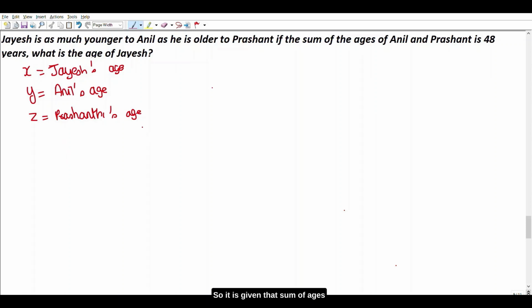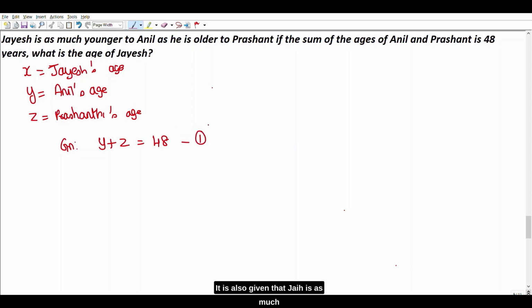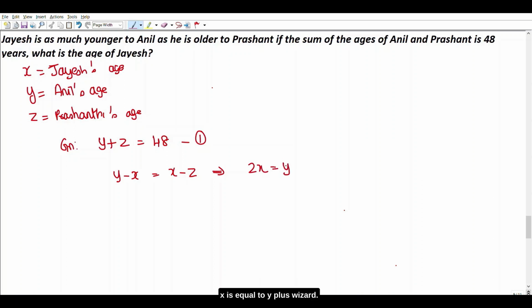So it is given that sum of ages of Prashant and Anil is equal to 48. Therefore, y plus z is equal to 48, which will be first equation. It is also given that Jayesh is as much younger to Anil as he is elder to Prashant. That is, if Jayesh is younger to Anil by some years, by the same years he is elder to Prashant. So on the left hand side Anil will be greater and on the right hand side Jayesh will be greater. Therefore on solving this equation we get 2x is equal to y plus z. So this is equation 2.